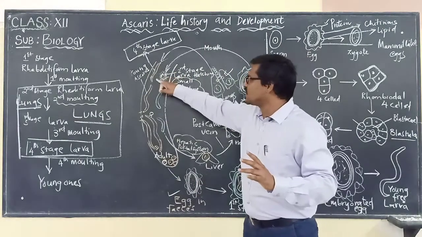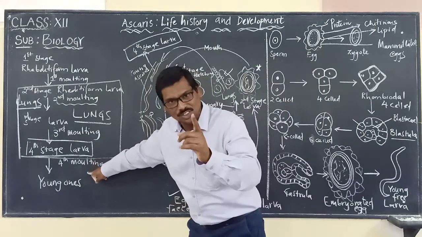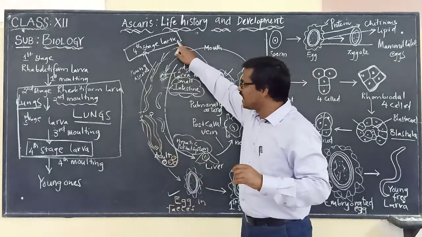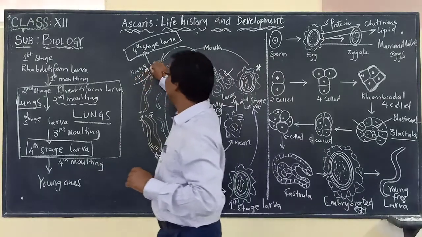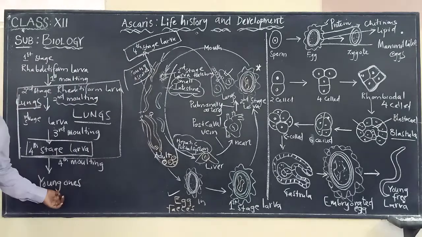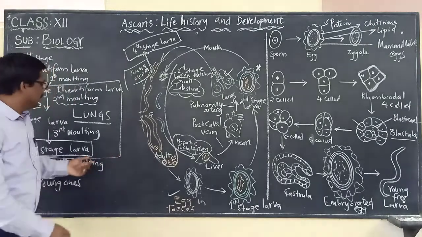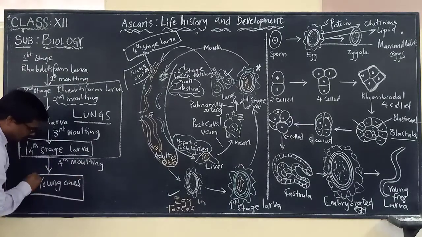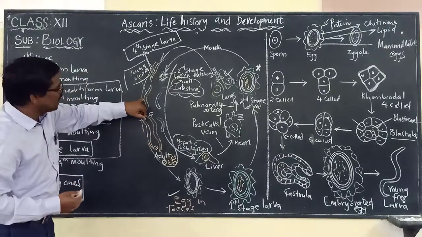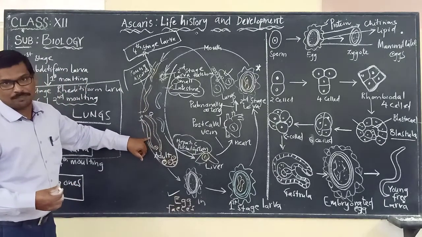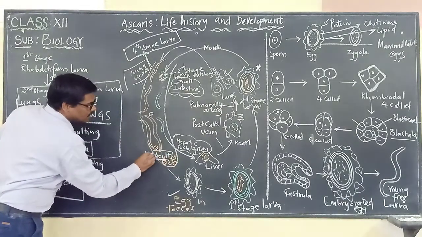Once it enters into the intestine, it undergoes the fourth molting. The fourth stage larva is undergoing fourth molting, and now it is changing into what? Young Ascaris, young ones. Okay, young ones are formed, and these young ones which are formed will now develop into adults. These young ones are developing into what? Adults. They are developing into adults now. So here are the adults which are developed.